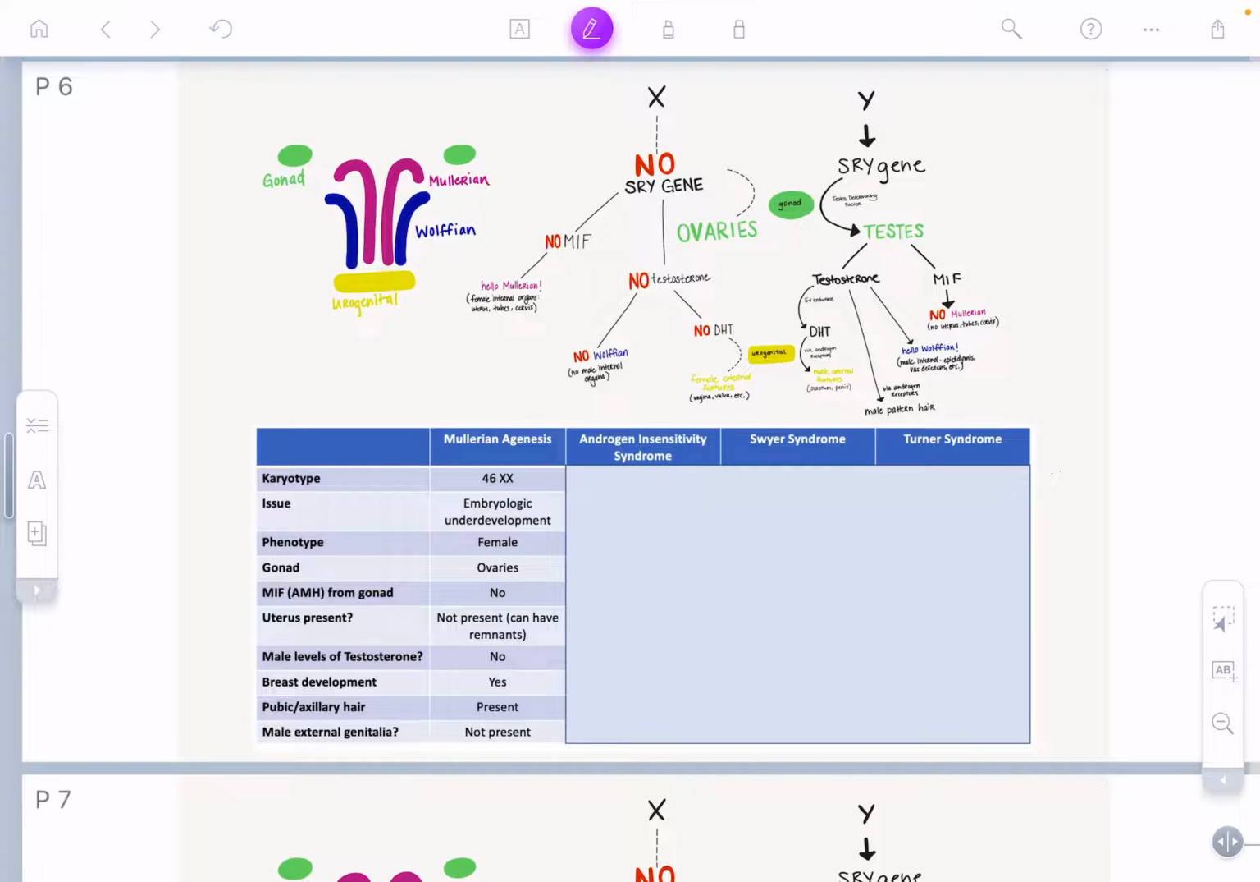Now, if we go to androgen insensitivity syndrome, these patients are 46XY, and they have a mutation in their androgen receptor.